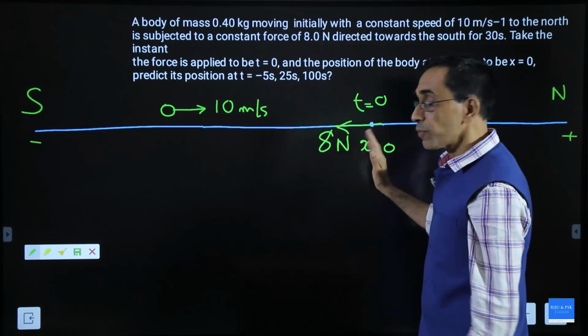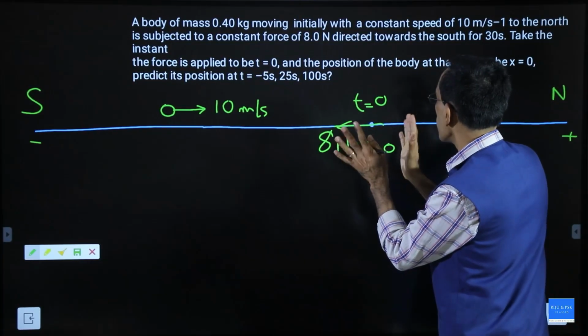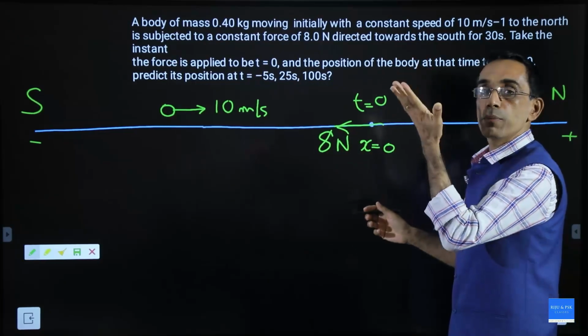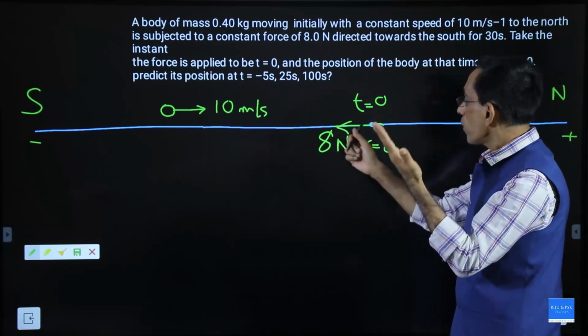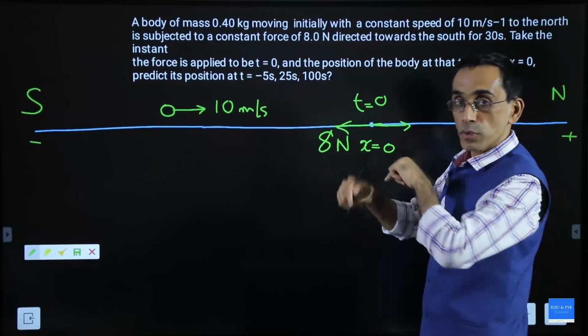Now what will happen? The body was coming in this direction. What will happen if there is a force? There will be a retardation. The retardation will act for some time. And see, this is like throwing a body upward. Velocity is in this direction, but acceleration is in the opposite direction, force is in the opposite direction.